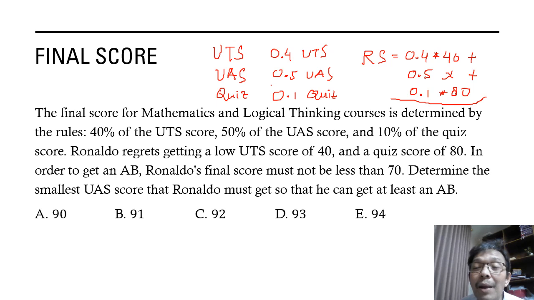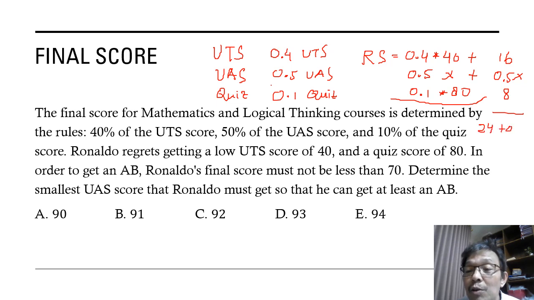If we multiply, this part is 16, this part is 0.5x, and this part is 8. So the total is 24 plus 0.5x.